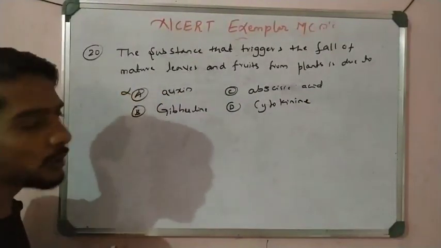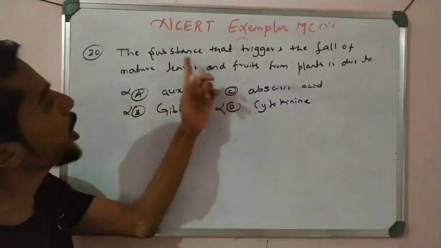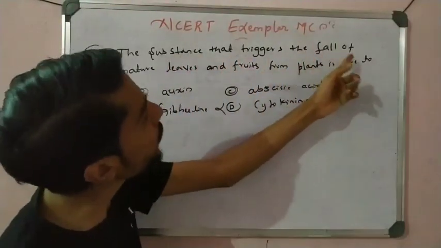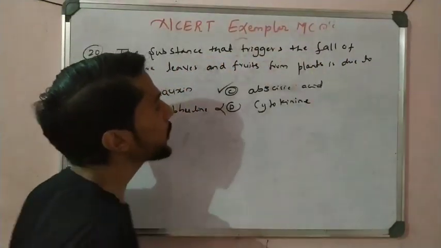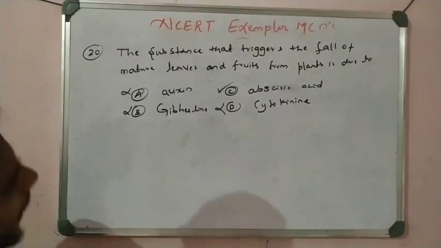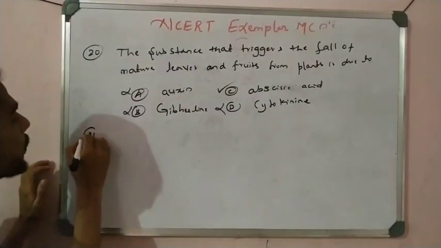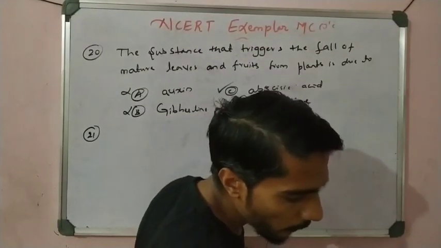This is not because of growth, this is also not because of growth, this is also not because of growth. So here growth is stopped. The substance that triggers the falling of the leaves, it is what? Stop of growth. Option C is correct, abscisic acid, right? So this is abscisic acid. Now question number 21 here.